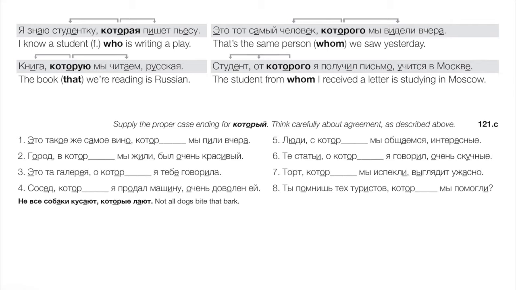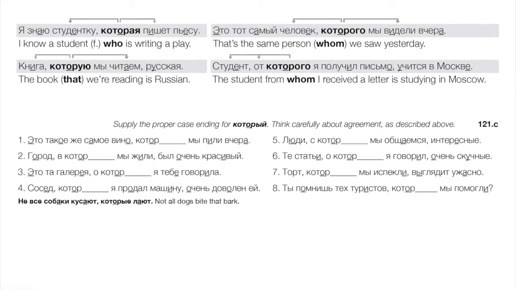Now, if we look within the clause, we see who is writing a play. So the который, or more specifically, the которая, is acting as the subject of the clause, right? Who is writing a play? So, of course, it's going to be nominative. Okay, let's take another example.